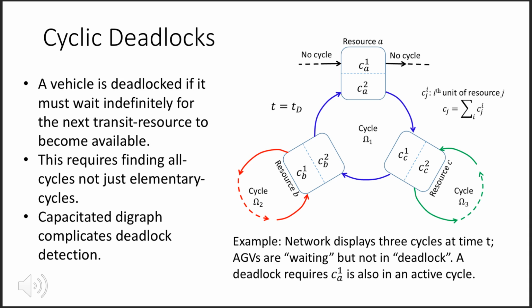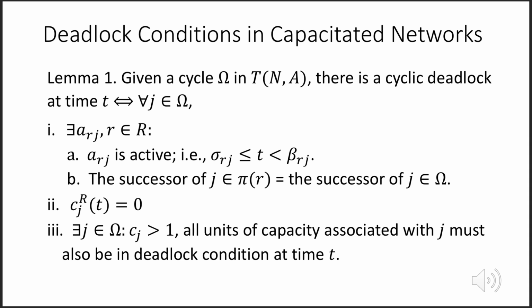Using CTNs complicates cycle detection since it is not sufficient to detect just elementary cycles. We derive deadlock conditions useful to detect, resolve, and avoid deadlocks. Briefly, given a cycle at time t, all nodes must be active with a vehicle. Vehicles in the nodes must be waiting for the next node in the cycle. The remaining capacity must be 0. All units of capacity must be involved in a deadlock.